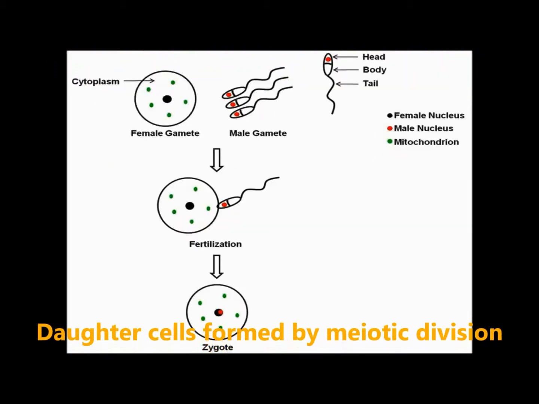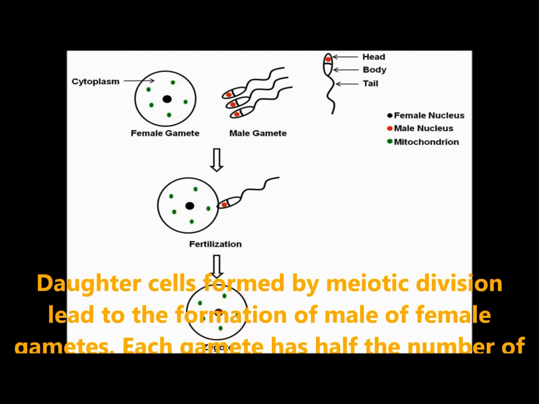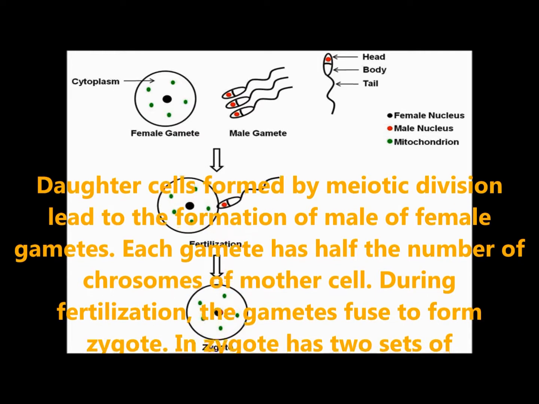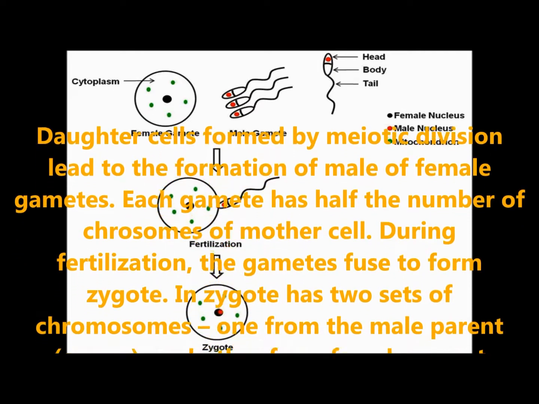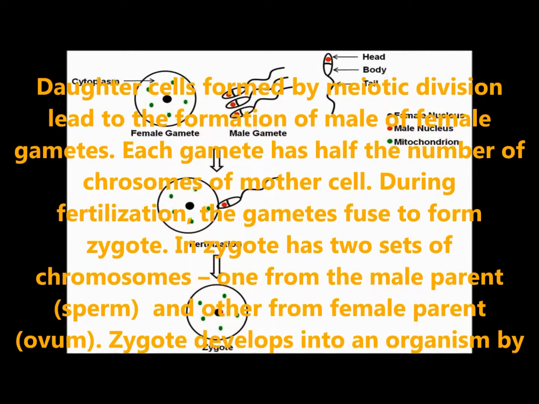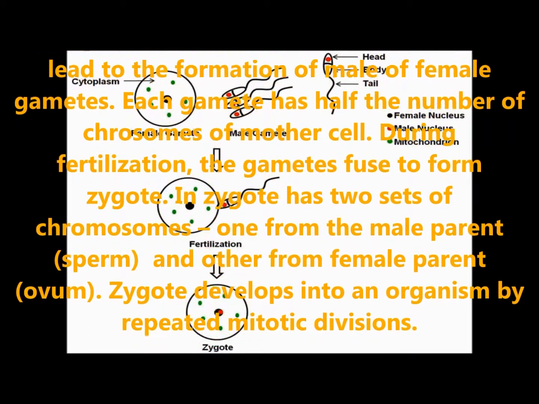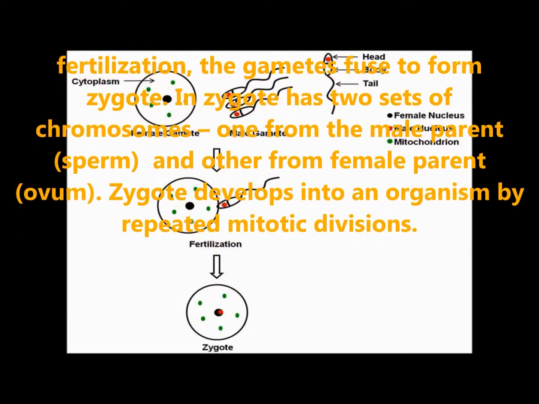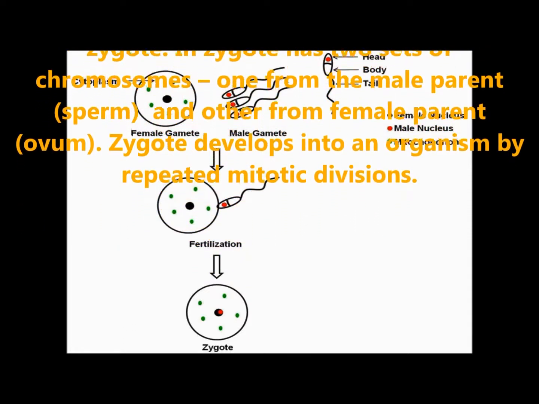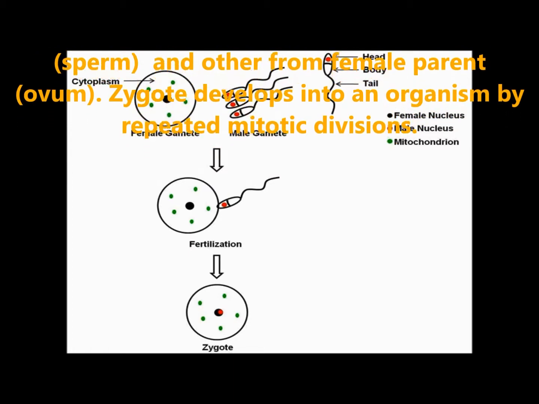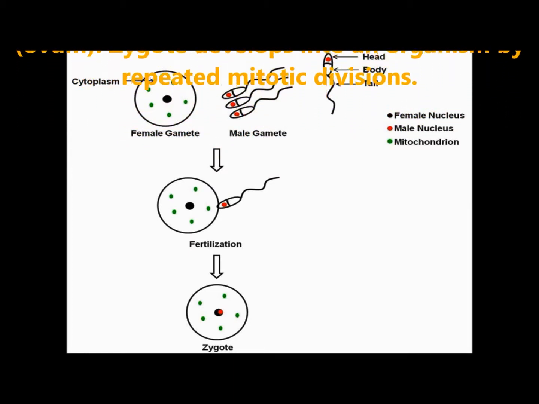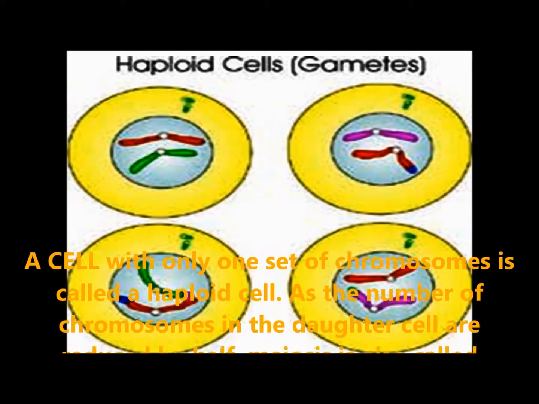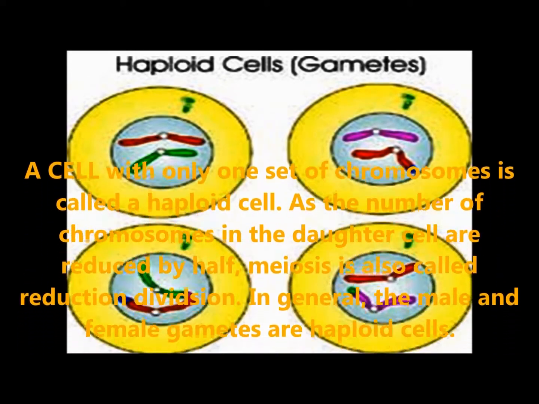Daughter cells formed by meiotic division lead to the formation of male and female gametes. Each gamete has half the number of chromosomes of the mother cell. During fertilization, the gametes fuse to form a zygote. The zygote has two sets of chromosomes, one from the male parent, called the sperm, and the other from the female parent, called the ovum. The zygote develops into an organism by repeated mitotic divisions. A cell with only one set of chromosomes is called a haploid cell.